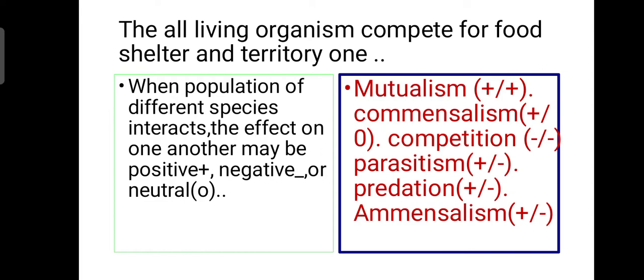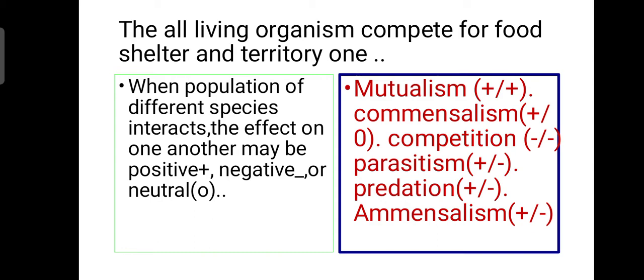When populations of different species interact, the effect on one another may be positive, negative, or neutral. These are the three cases. Positive means both of them get benefit. Negative means one undergoes loss and the other benefits. Neutral means neither benefits nor loses.